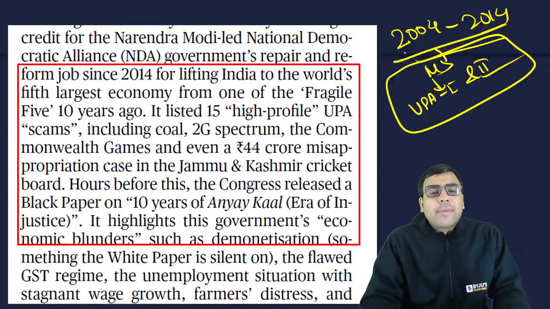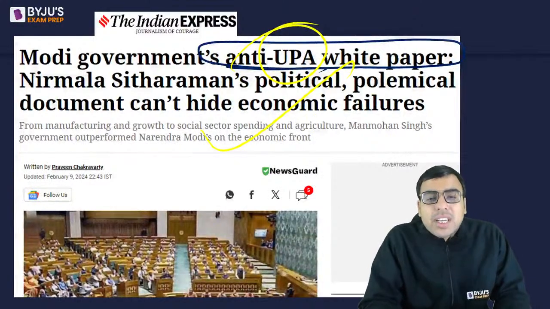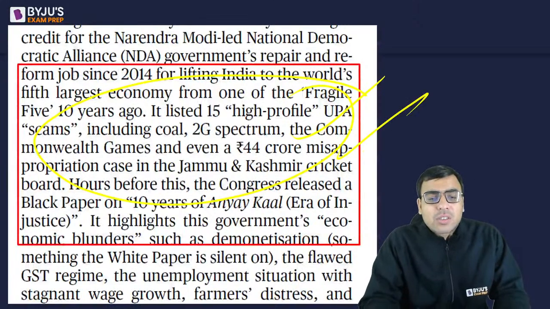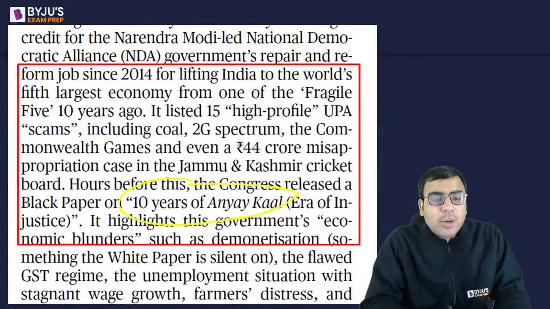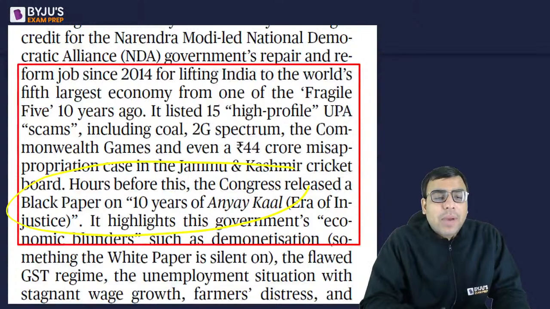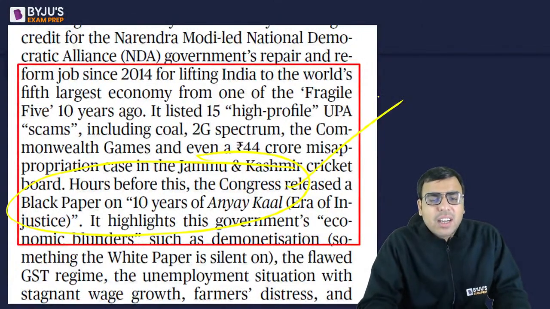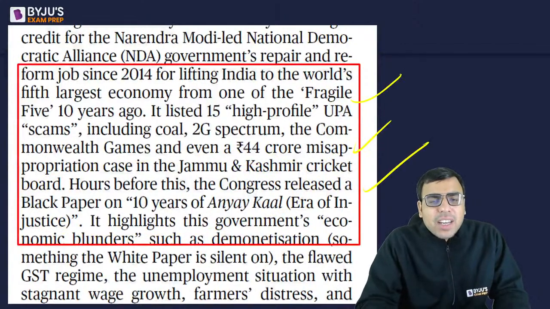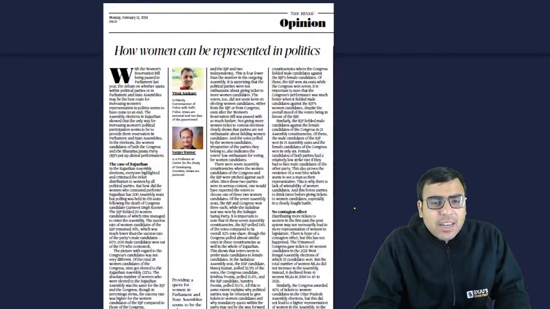Now, they are talking about it. The finance minister released UPA's white paper. They alleged that a lot of scams happened and all. So these are the things. They are talking about how Congress released a black paper, 10 years of Anyay Kaal. So these are more political in nature. Okay, so you can read this. There is nothing much to explain in detail.